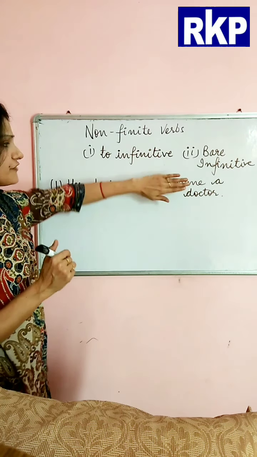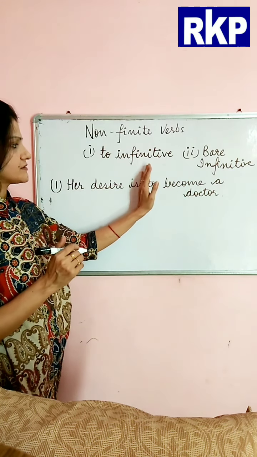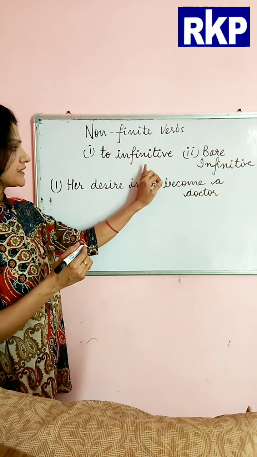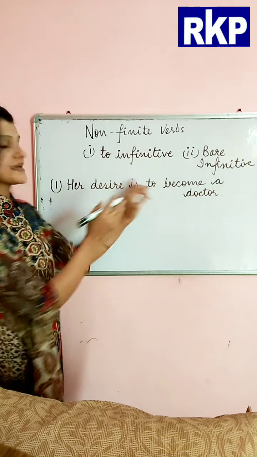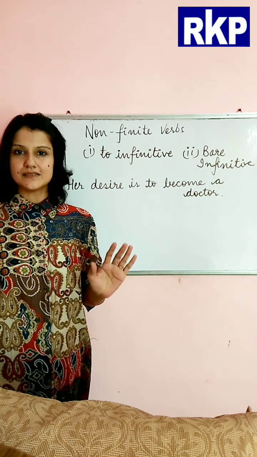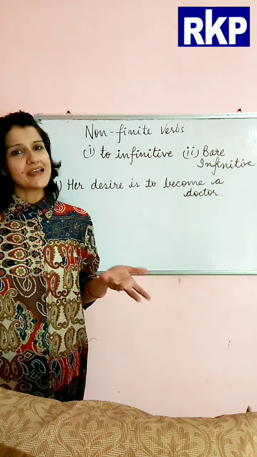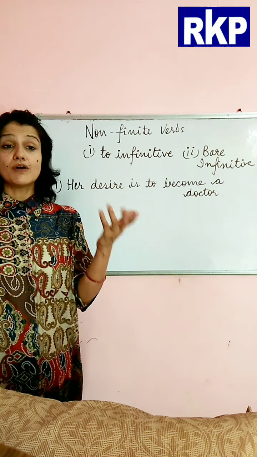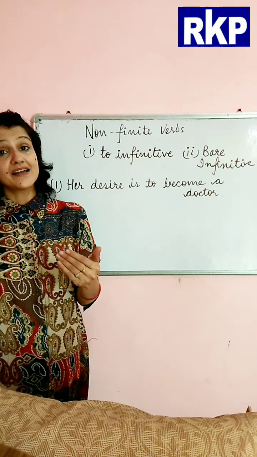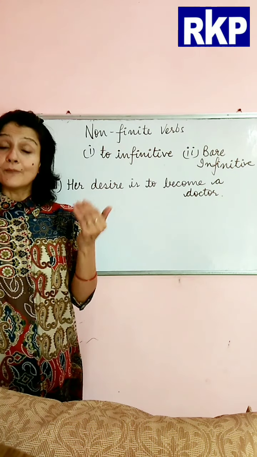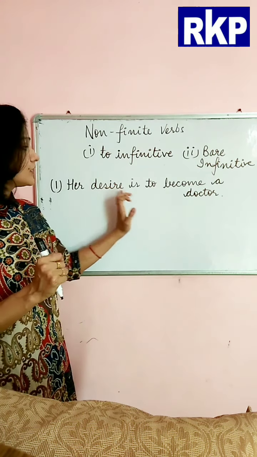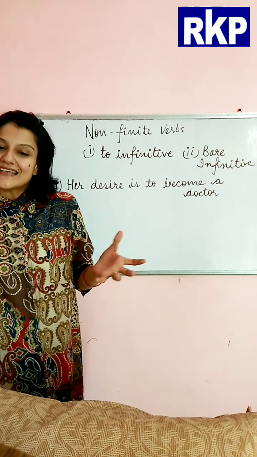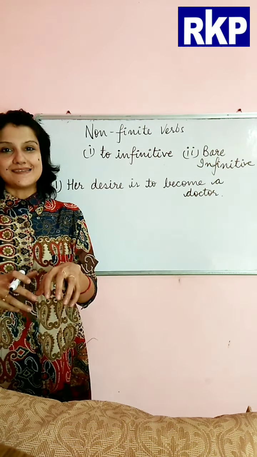Now beta, if we remove this part of the sentence after to, and we just keep it till here, her desire is, do we get any sense? No, we don't get any sense. We just know that her desire is, but what exactly her desire is, we don't know. But when we add to become a doctor, it gives a sense to the whole sentence.